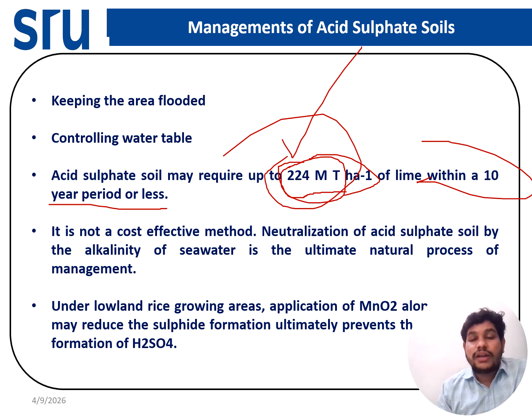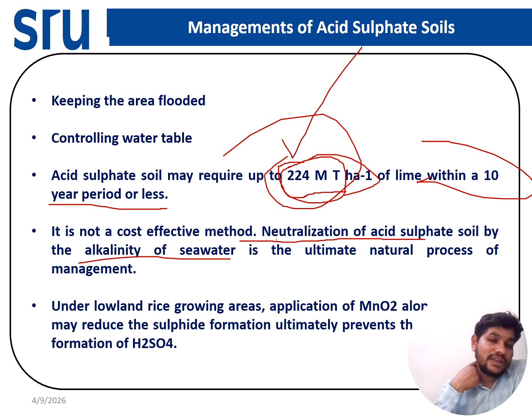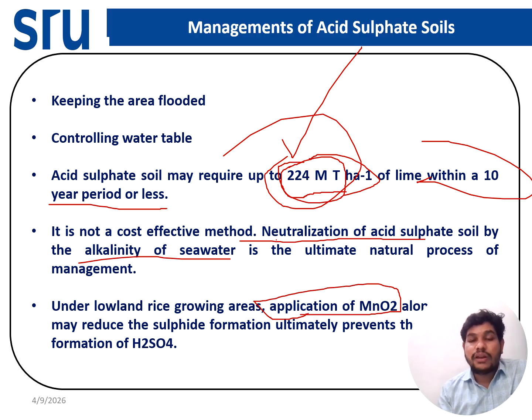In that condition, go with alkaline sea water, which is the ultimate solution with a natural process, which will increase the base of the soil and reduce the acidity. Otherwise, if you apply magnesium oxide, this magnesium oxide will not allow the formation of H2SO4. That is another thing. The magnesium reacts with the SO4 and forms magnesium sulfate, and that magnesium sulfate will not make the soil acidic. So these are the things.